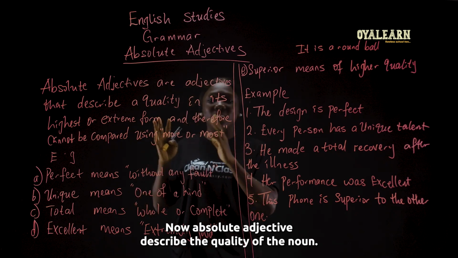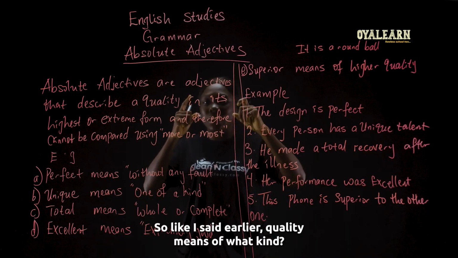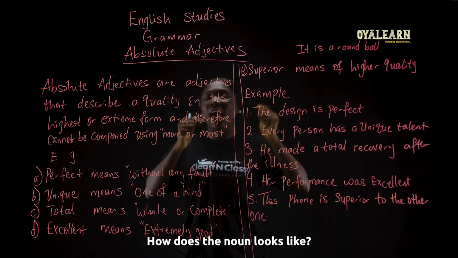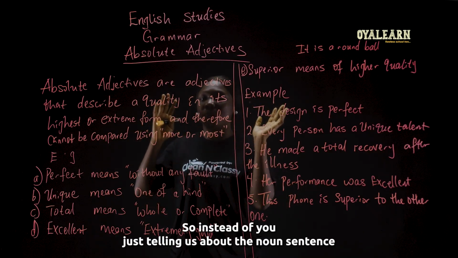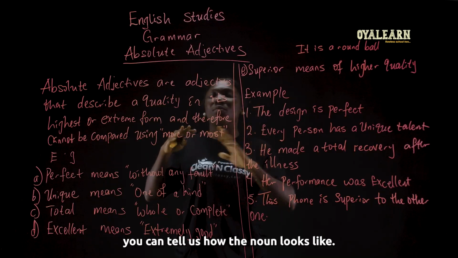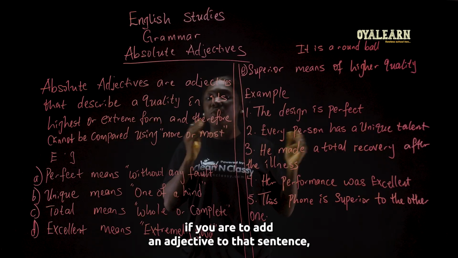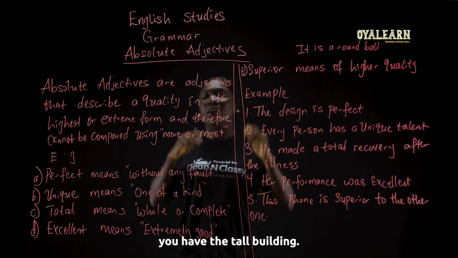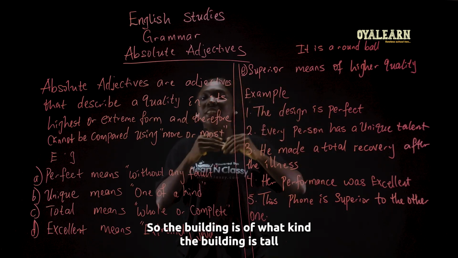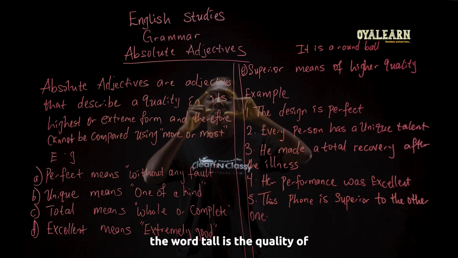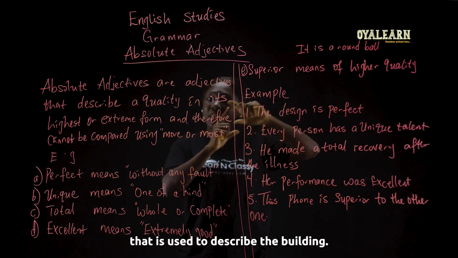Now, absolute adjectives describe the quality of the noun. So like I said earlier, quality means of what kind. How does the noun look? So instead of you just telling us about the noun in the sentence, you can tell us how the noun looks. So take for instance, we have the building. If you are to add an adjective to that sentence, we have the tall building. So the building is of what kind? The building is tall. That word tall is the quality that is used to describe the building.